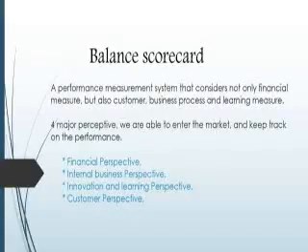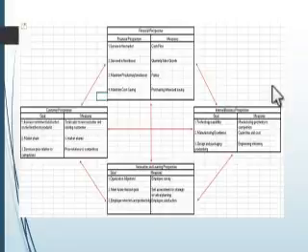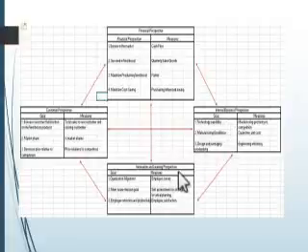First, I would like to explain about Balanced Scorecard. Balanced Scorecard is a performance measurement system that considers not only financial measures but also customer, business process and learning measures. We have four major perspectives, which are the financial perspective, internal business perspective, innovation and learning perspective, and customer perspective. Okay, this is the balanced scorecard, where just now I mentioned the financial, internal business, innovation and learning, and customer perspectives.